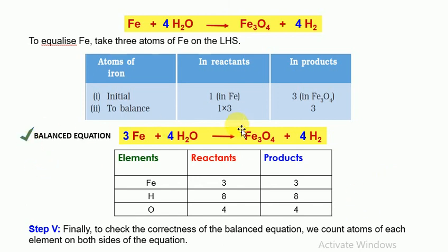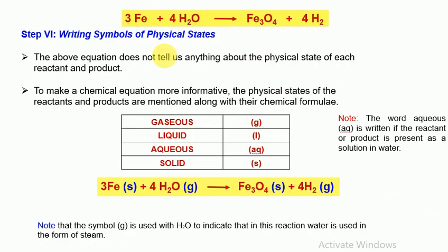So now we get a balanced chemical equation. So you have to follow all these steps one by one. You have to make a table, and then you select the element with the maximum number of atoms which is unbalanced, and then try to balance it by multiplying with numbers. So this is the final equation which we got.